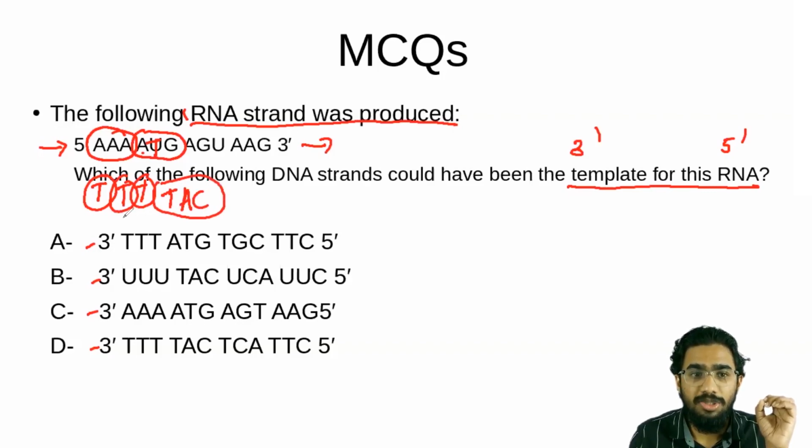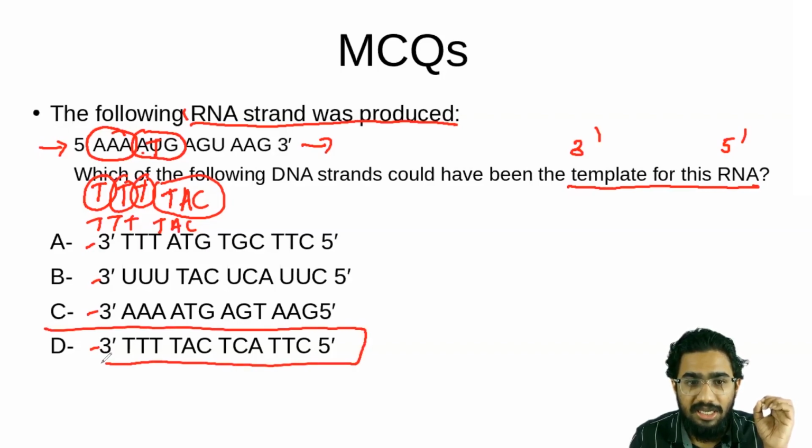So let's go to the options. We have found that the first 3 pairs will be TTT and TAC here. So let's go, and you can find the D option here. It will have first TTT, TAC. So it is the right answer for the template strand. If this strand is acting as a template strand, then only will the given sequence of RNA be produced. I hope you are understanding.